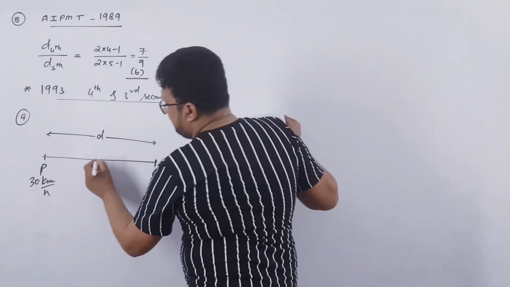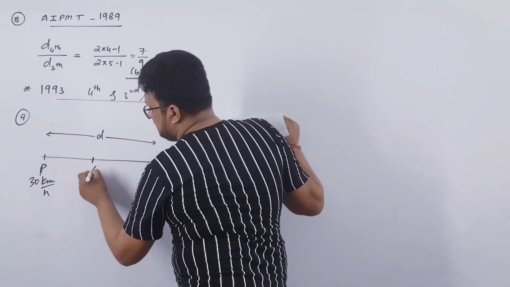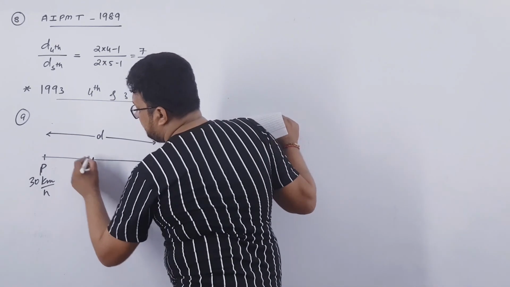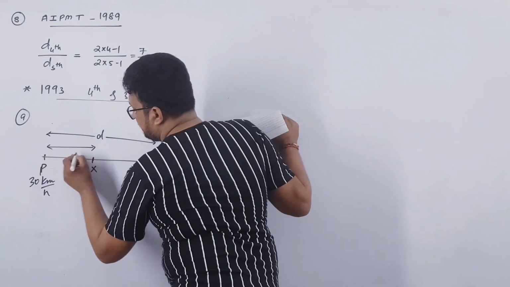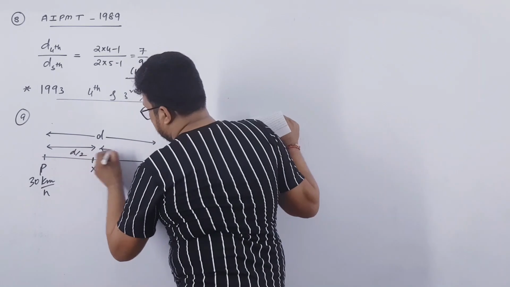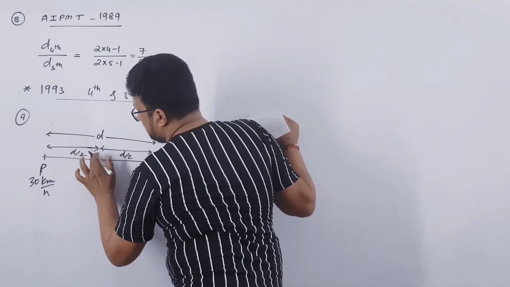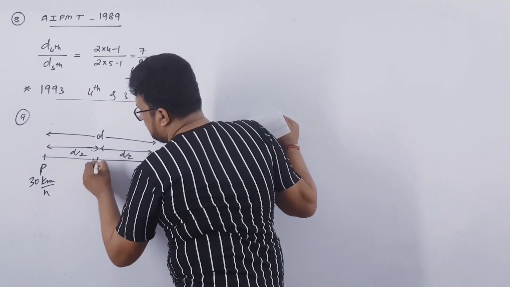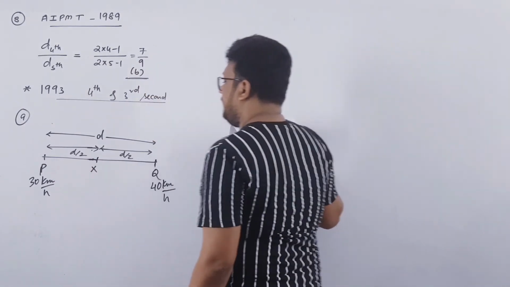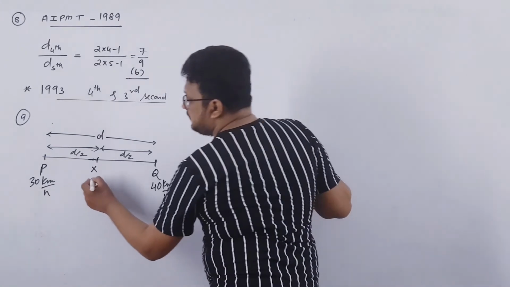We have to find the velocity at the midpoint. Let us say this point is X. So midpoint means this distance will be D by 2 and this distance will also be D by 2. We have to find velocity at this point, V.